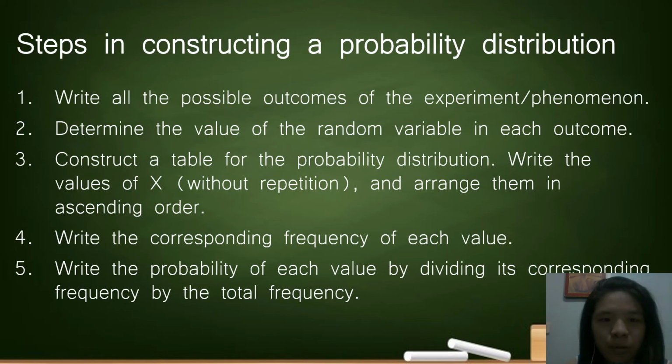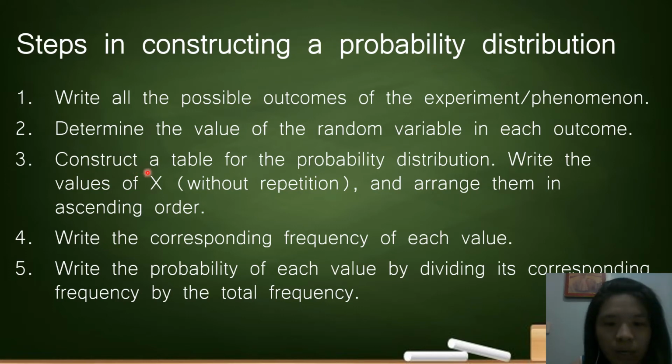Now that we know how to determine if the distribution is a probability distribution, we proceed to the steps in constructing a probability distribution. So there are 5 steps. The first step is that you write all the possible outcomes of the experiment or phenomenon. Second step, determine the value of the random variable in each outcome.